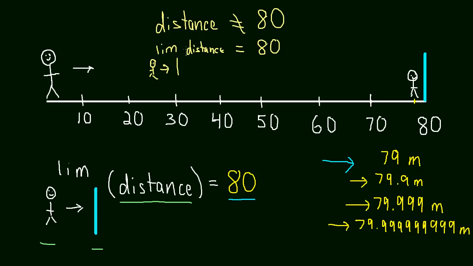And the fact that there's that discrepancy, that the distance will never be 80, but the limit does equal 80, is really what we're going to be using in calculus to deal with some things that are almost conundrums, if you think about them. Okay, so those are limits, or that's an introduction to limits.